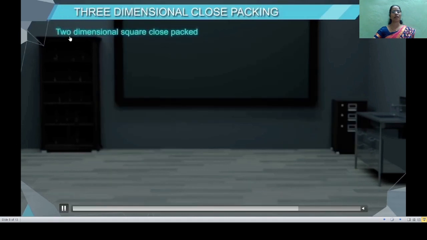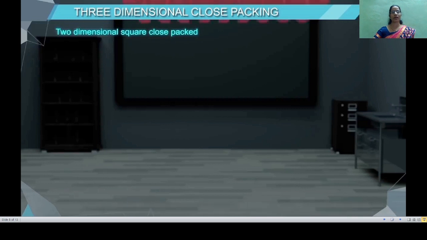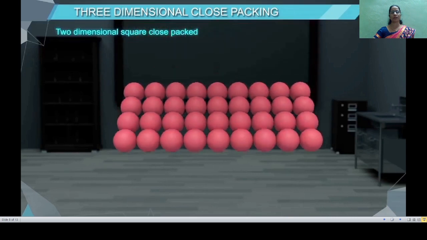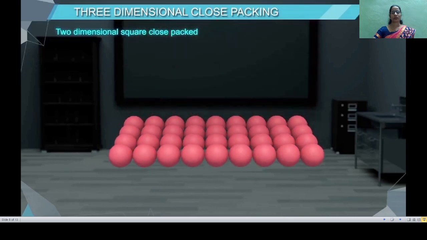But first we will stack the two-dimensional square close packed layers one above the other. See how the arrangement is done. Take initially the two-dimensional ABAB type of close packed layer. Now the spheres of the second layer are stacked over the spheres of the first layer in such a manner that they are just one above the other.